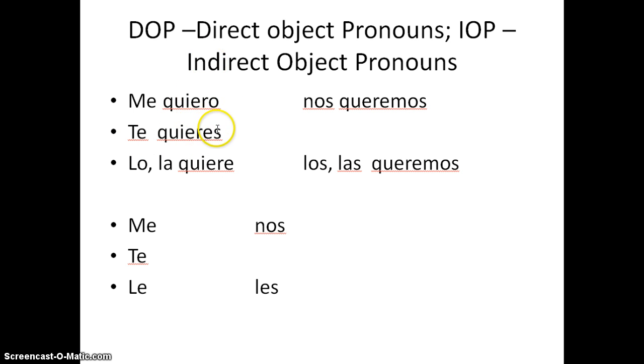So let's try another one. What happens if you start here, but then you take this one and put it down here? So this would be me quieres. Well, again, the subject is at the end of the verb. This means you want or you love me. Do you love me? Me quieres? Lo means him. It's masculine. How about I love him? Lo quiero. How about I love her? That's the feminine. La quiero. We love each other. Nos queremos. That's a reciprocal. Isn't that nice?